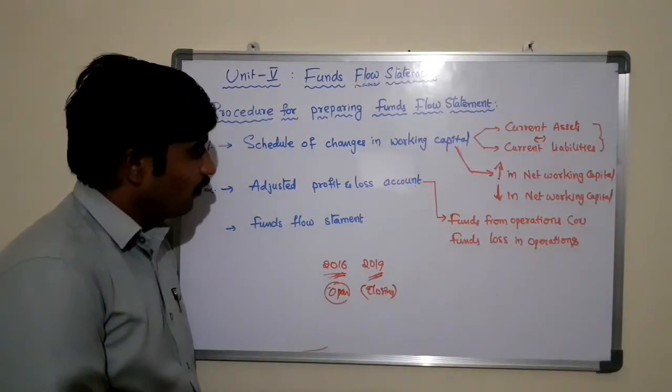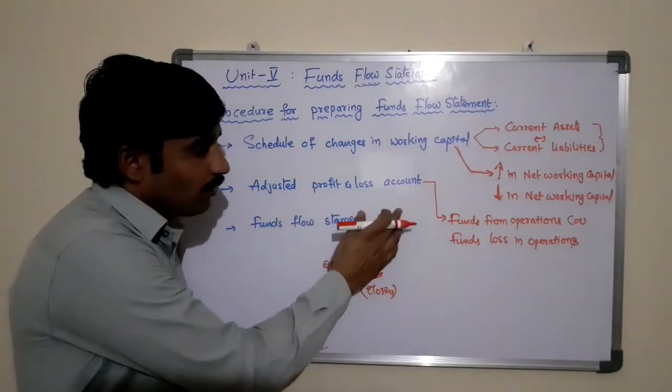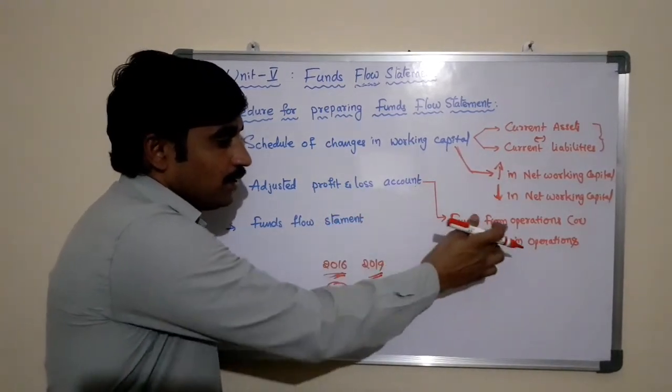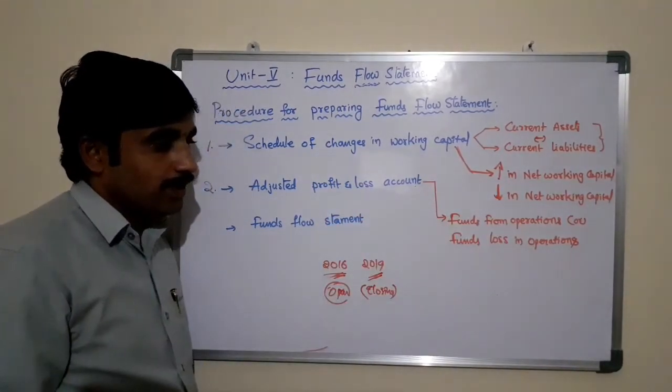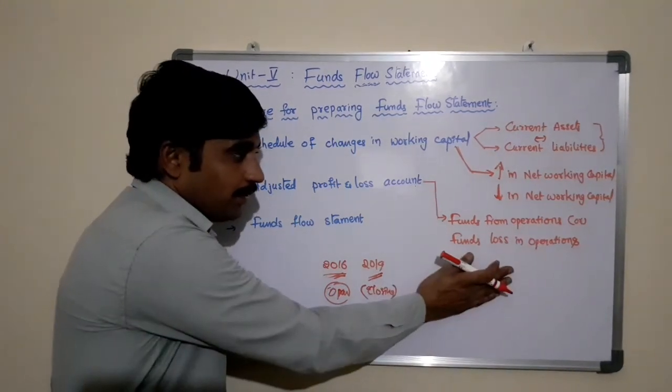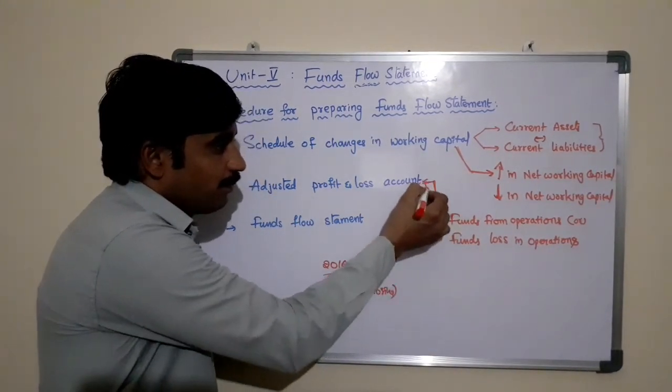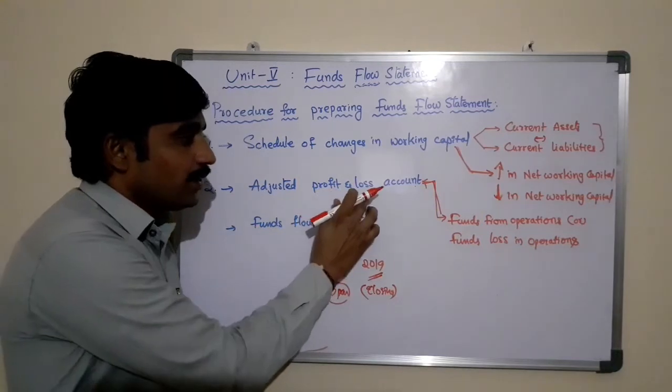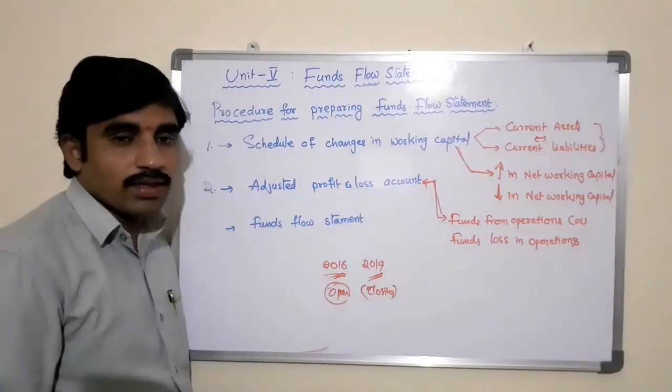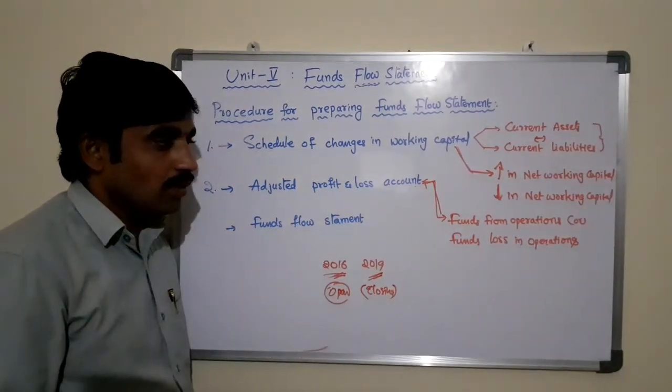If you want to determine whether there are funds from operations or funds loss in operations, the business must prepare the adjusted profit and loss account.